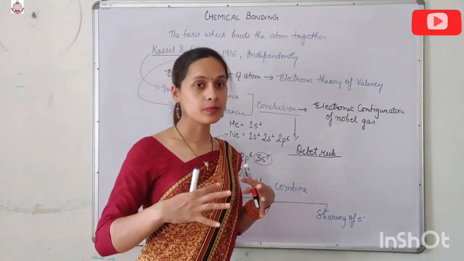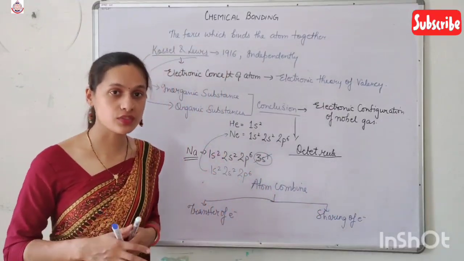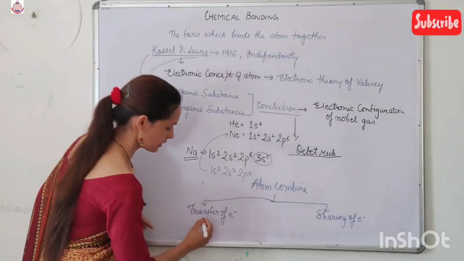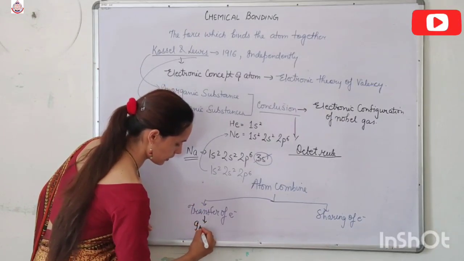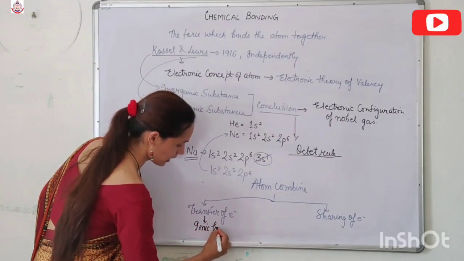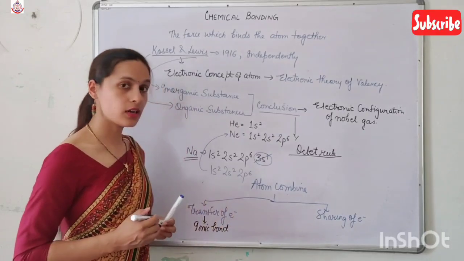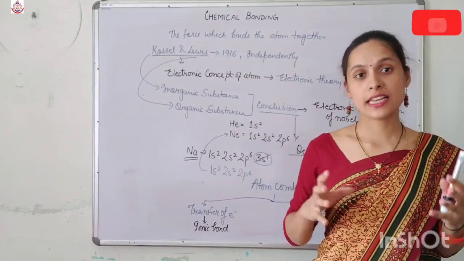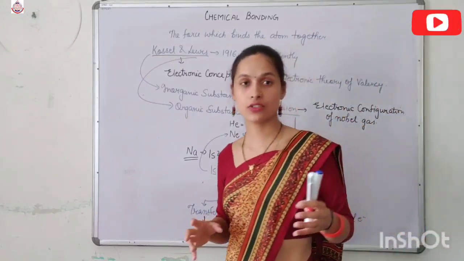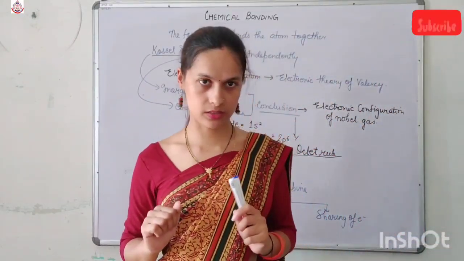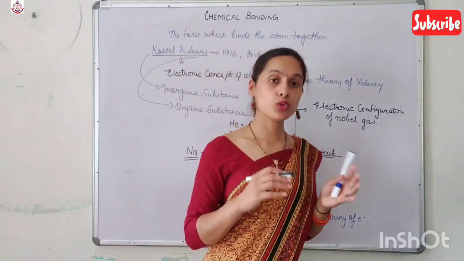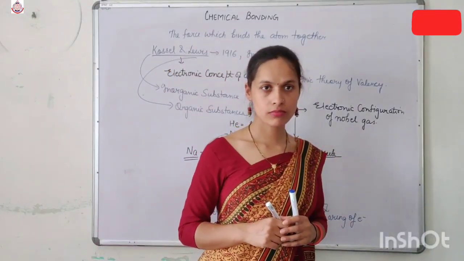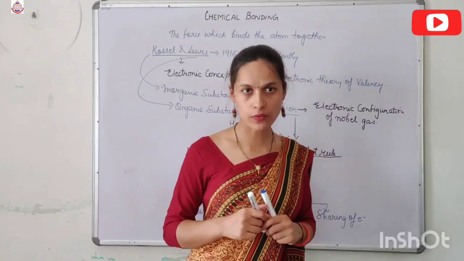When atoms combine by the transfer of electrons, they form an ionic bond. But when atoms combine by sharing electrons, the sharing can be done by two methods. One is mutual sharing of electrons, another is not mutual sharing of electrons.